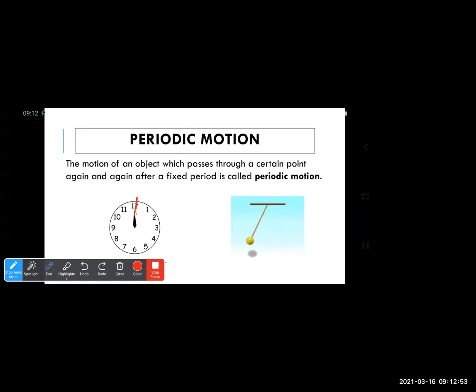Suppose something is moving in a circular path, at the start it is slow, but afterward it is fast. So we are not going to consider it under periodic motion. We want it after a certain fixed interval of time. So this is all about periodic motion.